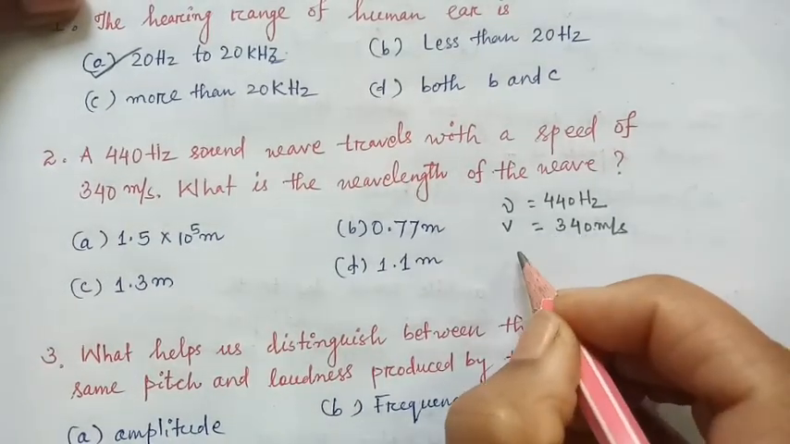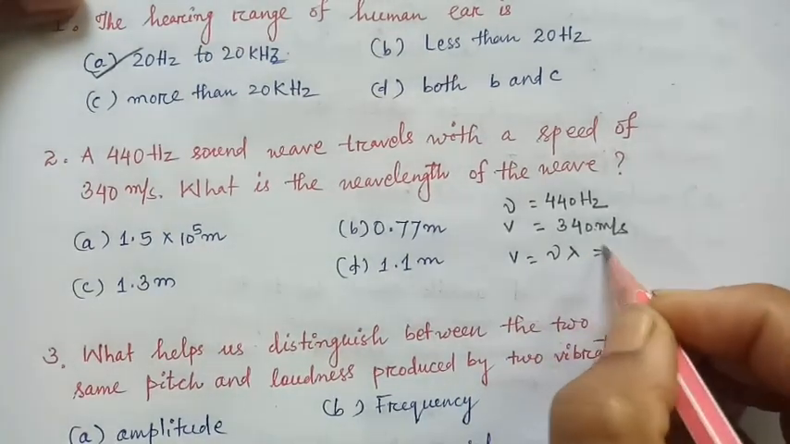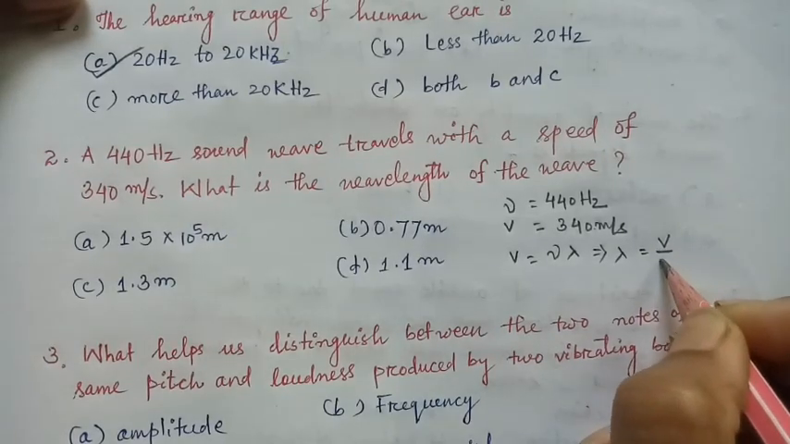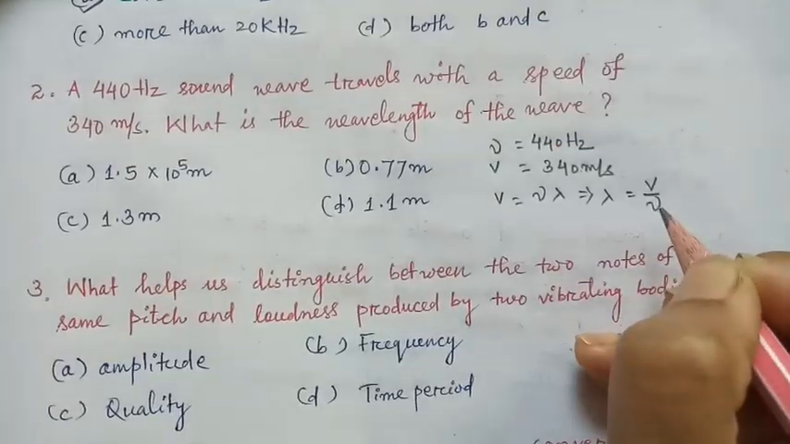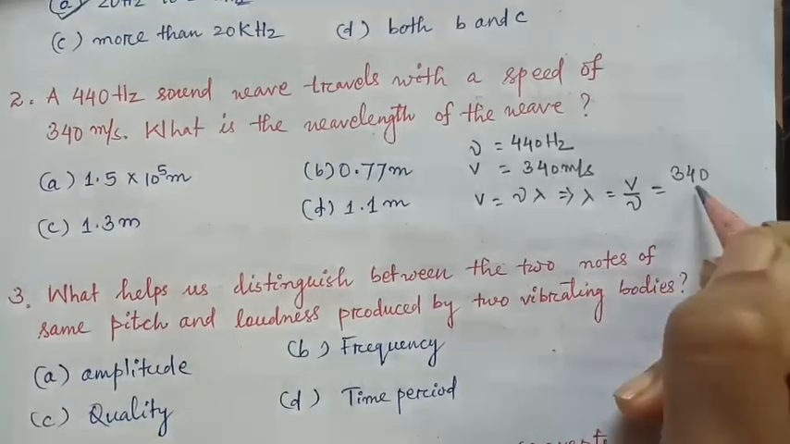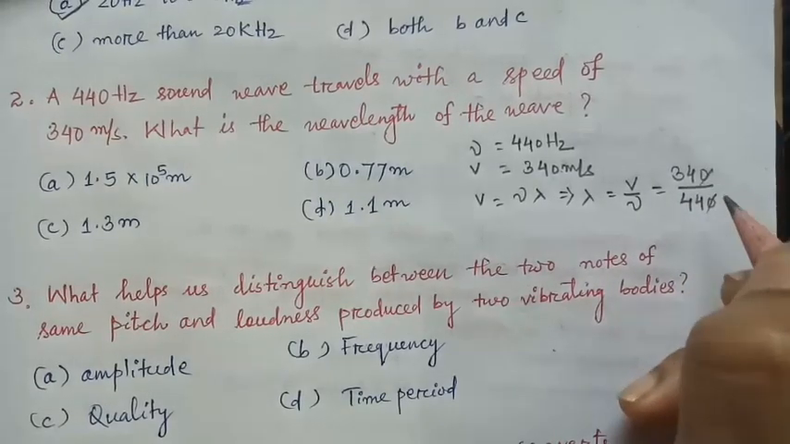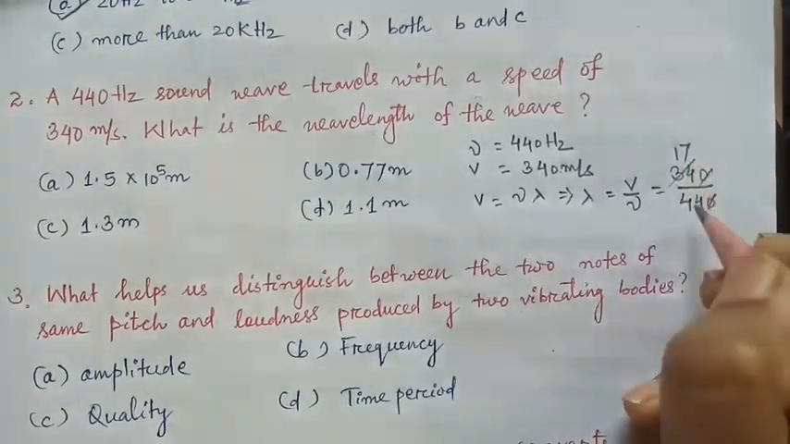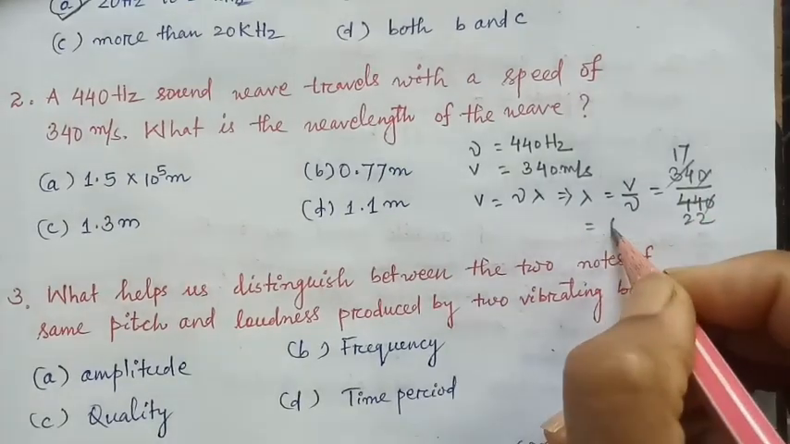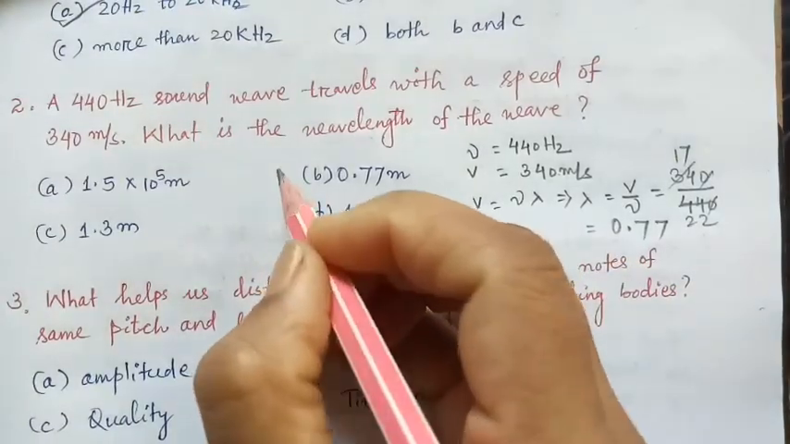So we know velocity v is equal to nu lambda. That means lambda is equal to v upon nu. That is equal to v is 340 upon nu is 440. The 217, this is 22. It is divided, then we get 0.77. Okay, so option B.